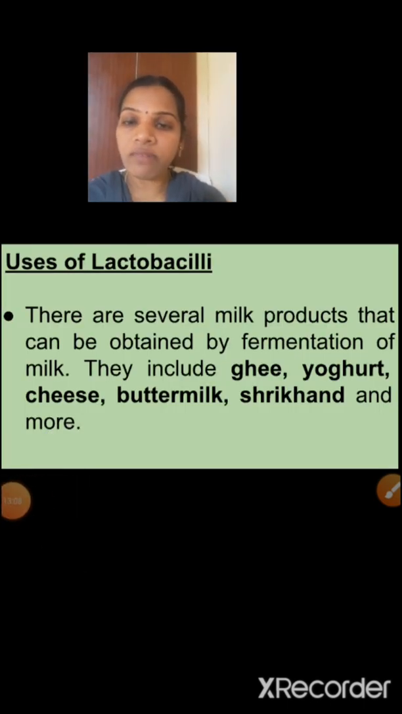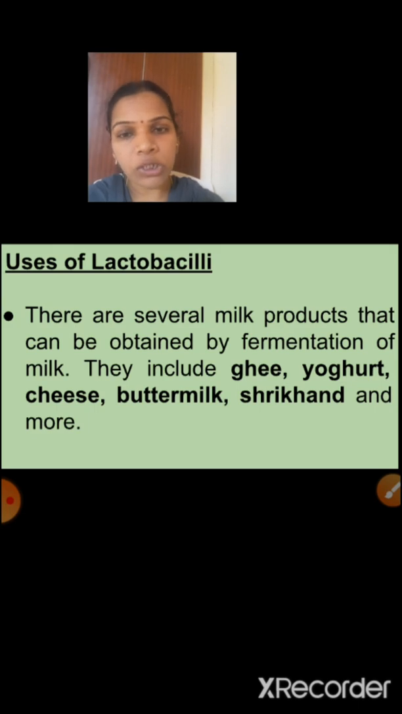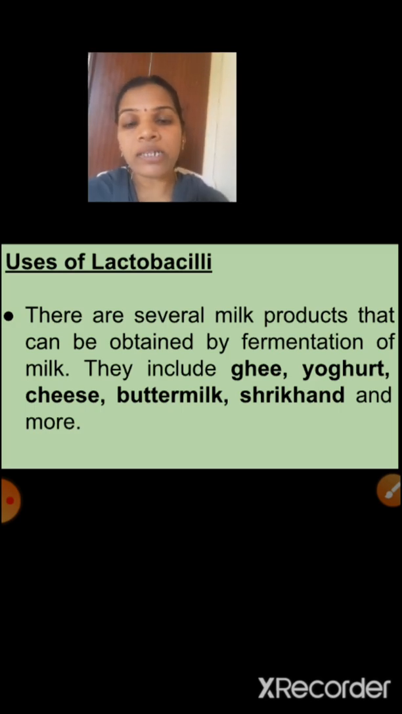So here, children, first point is what? Uses of lactobacilli. There are several milk products that can be obtained by fermentation of milk. They include ghee, yogurt, cheese, buttermilk, Shrikand, and more. So these many milk products we are getting with the help of the fermentation of milk. For that fermentation, which bacteria is used? Yes, lactobacilli.